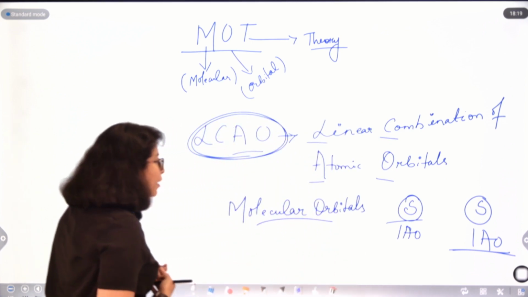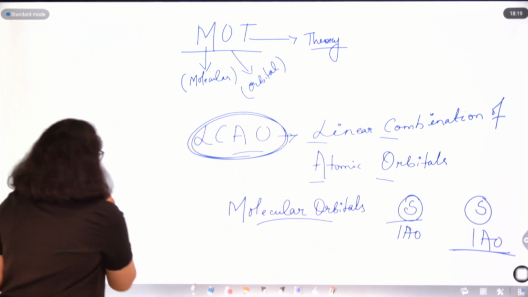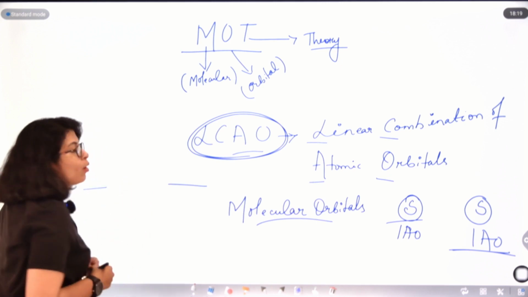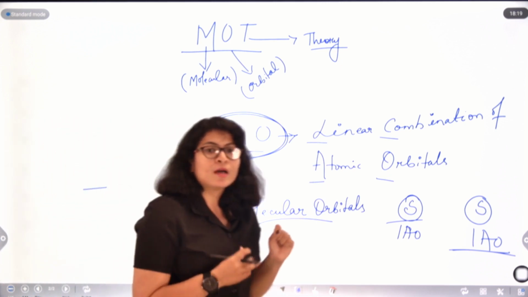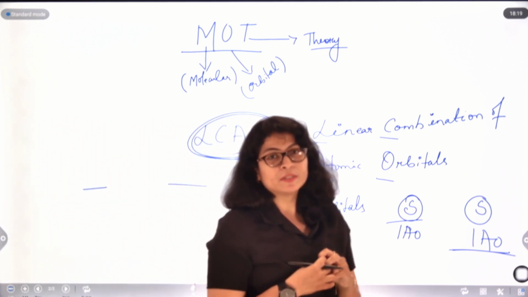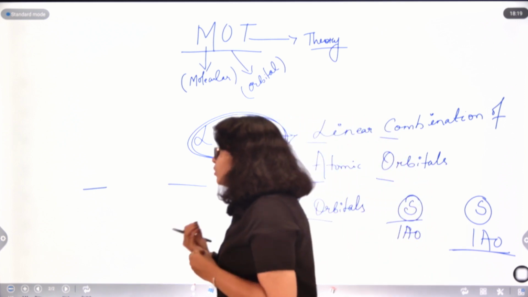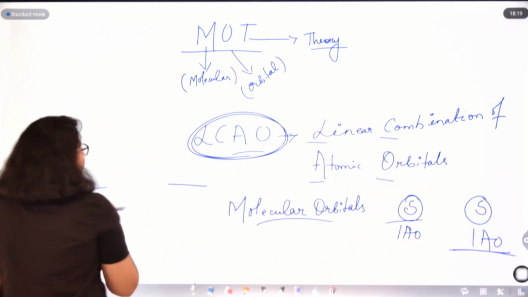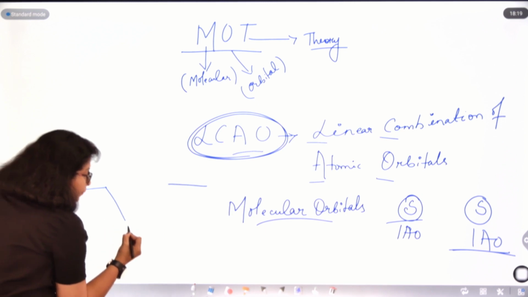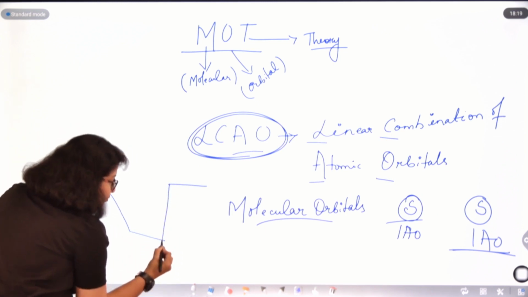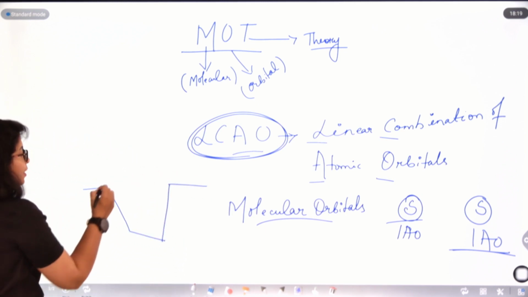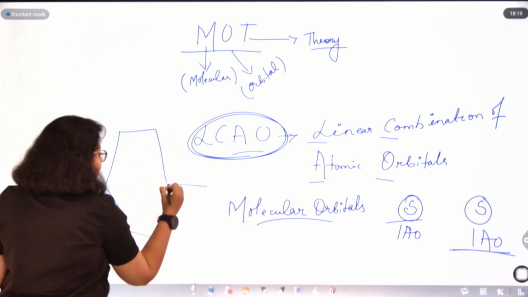And how will they arrange themselves? Suppose these two atomic orbitals of a particular energy are combining with each other. They distribute their energies into two different forms: one energy lower than their individual energies and another one higher than their energies.